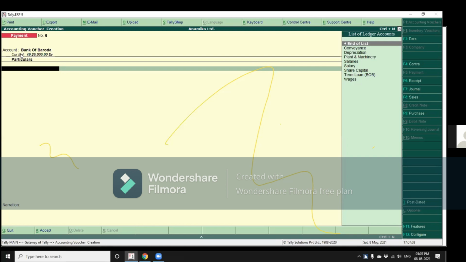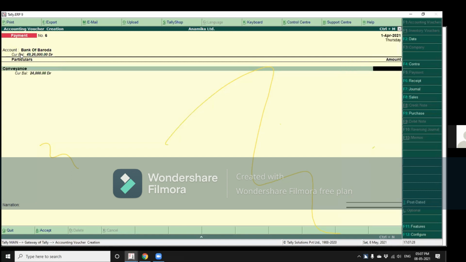Okay. Now we were in Bank of Baroda and we saw that the current balance was okay. So I'll activate the PC cursor. Now I'm in the field where I have to type the name of the account or the expenditure account which is to be debited. So let me type, say, conveyance. And I press tab to move to the amount field.